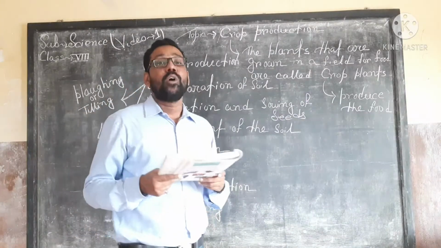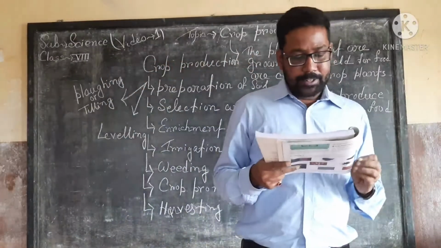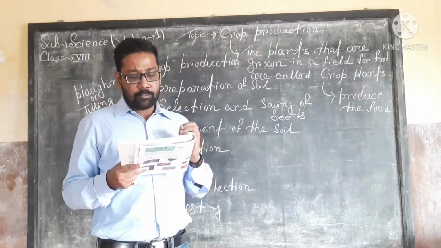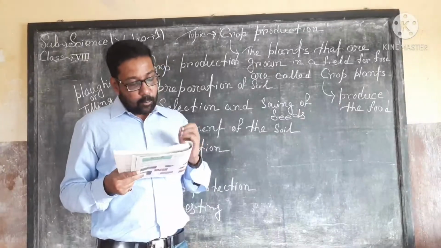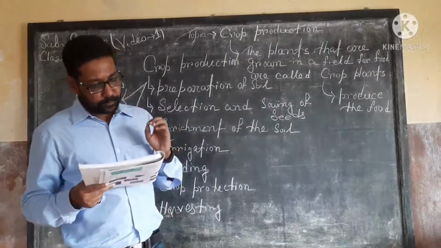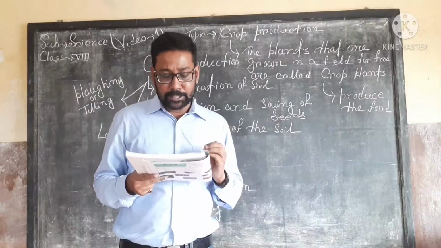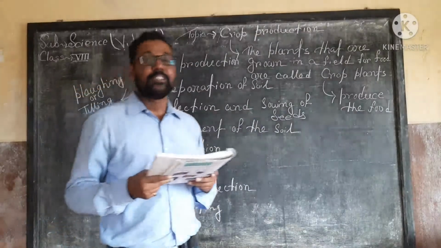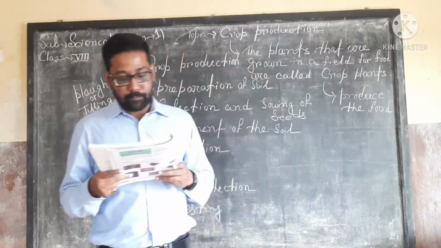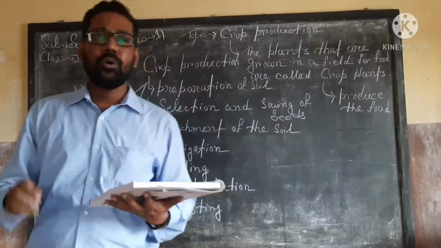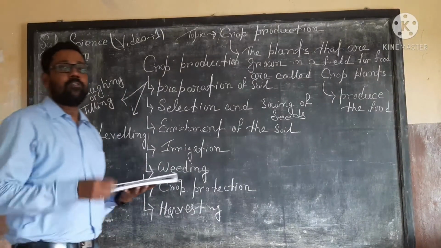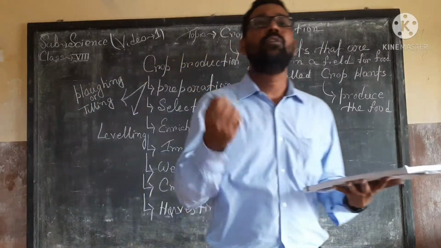And ploughshares nowadays are usually made of iron, but wooden plows are not uncommon. Tilling involves the turning up of the soil to make it loose. So mainly this process involves turning up the soil to make it loose.